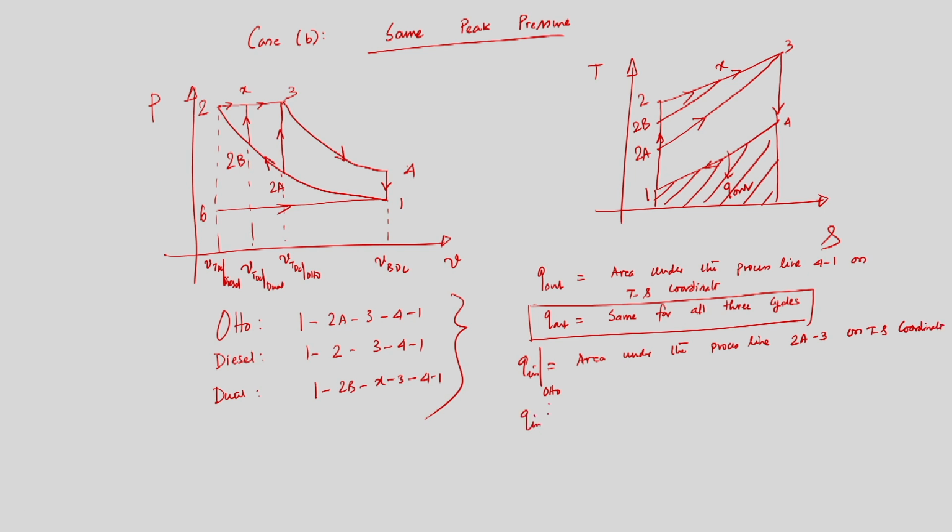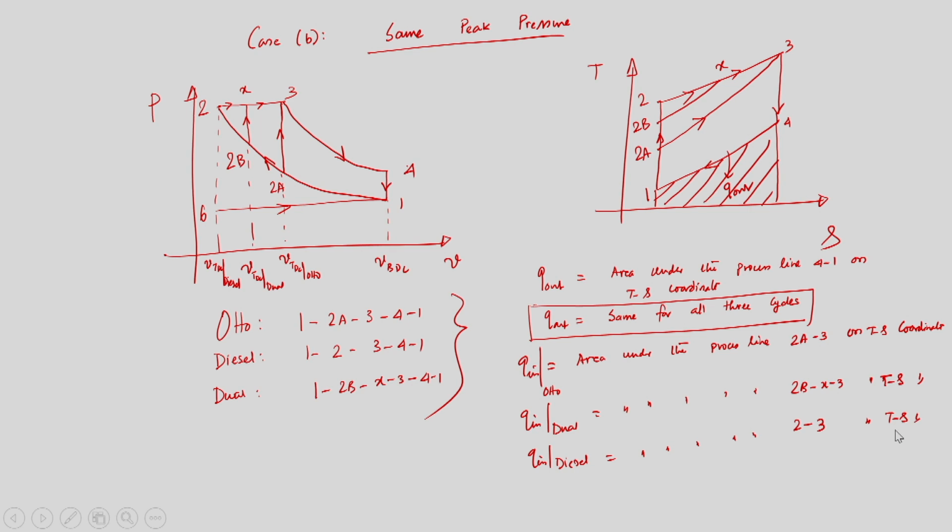Similarly, Q in dual is equal to the area under the process line 2b, x, 3 on TS coordinates, and Q in diesel is equal to the area under the process line 2, 3 on TS coordinates.